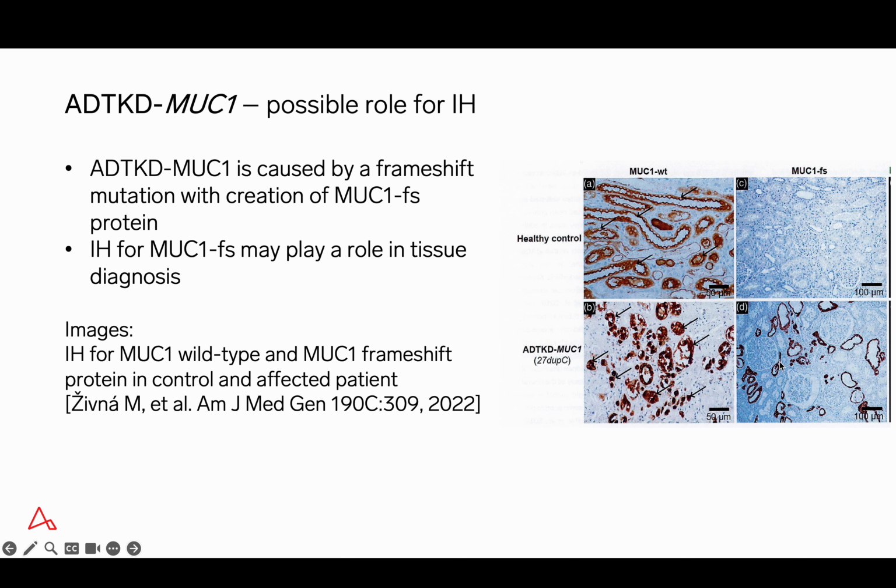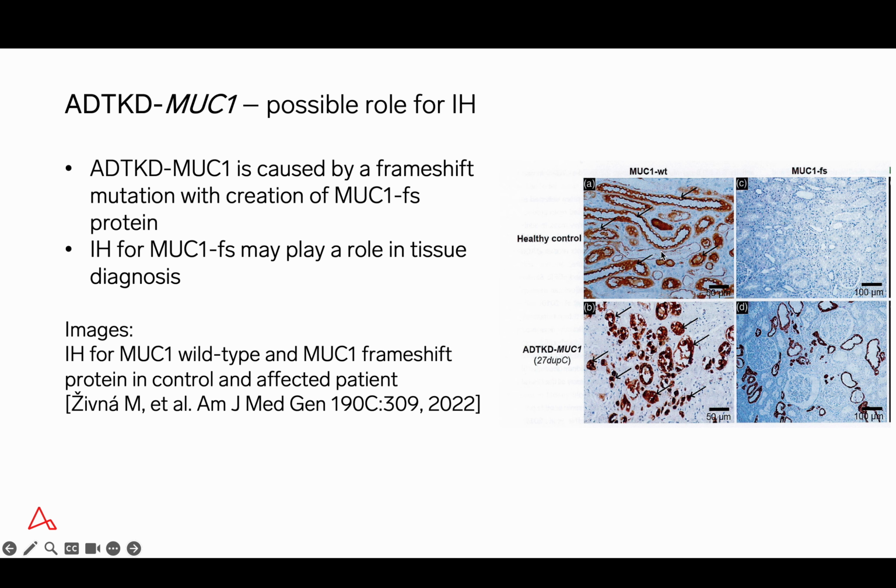The panel on the right shows a healthy control, the upper two images, whereas the lower two images show the Mucin-1 mutation. These images may be a little confusing because the left-hand images actually are taken from the outer medulla, whereas the right-hand images are renal cortex.